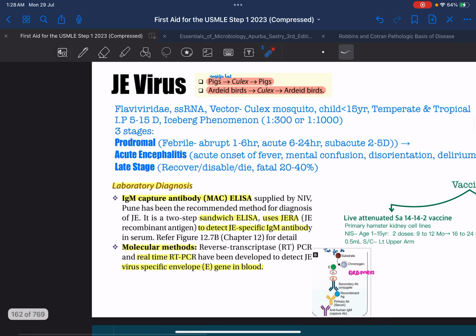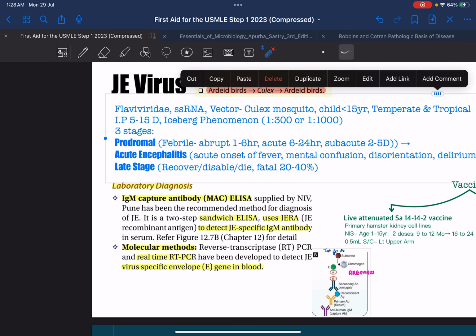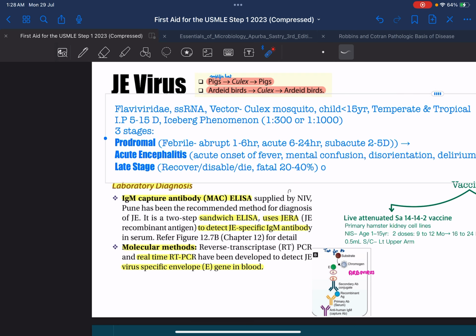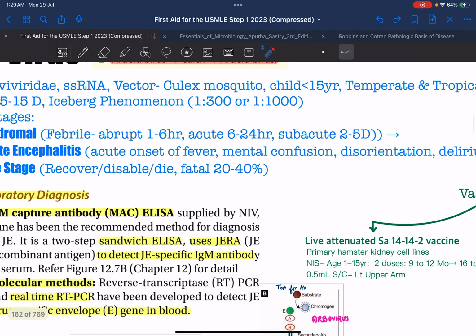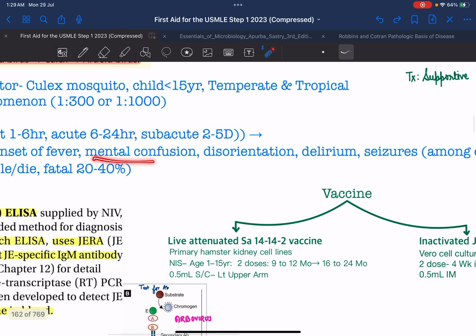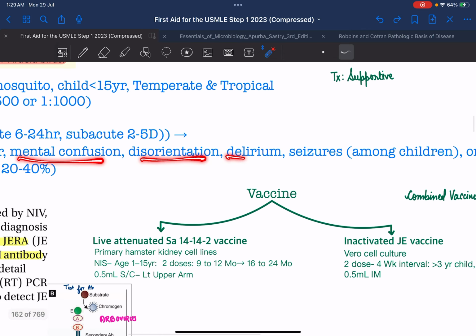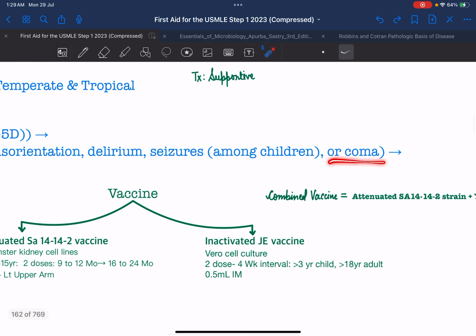The virus basically exhibits three stages of clinical manifestation. The first stage is the prodromal stage, which is a febrile stage. There will be fever. It can be either abrupt, acute, or subacute. Abrupt is basically continuing for around 1 to 6 hours, acute 6 to 24 hours, or subacute 2 to 5 days. The prodromal stage is followed by the acute encephalitic stage, which is characterized by the acute onset of fever, mental confusion, disorientation, delirium, seizures, or even coma.